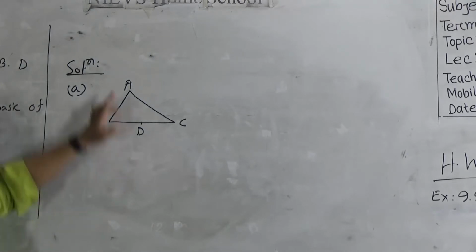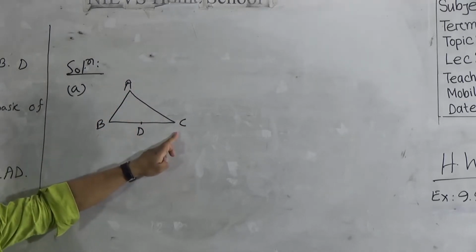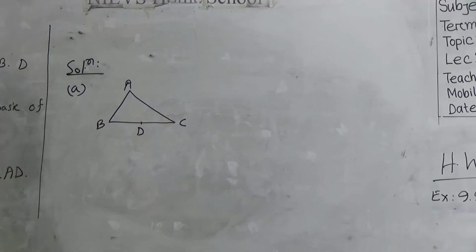We should draw the figure where ABC is the triangle and angle ABC is greater than angle ACB, and D is the midpoint on BC.